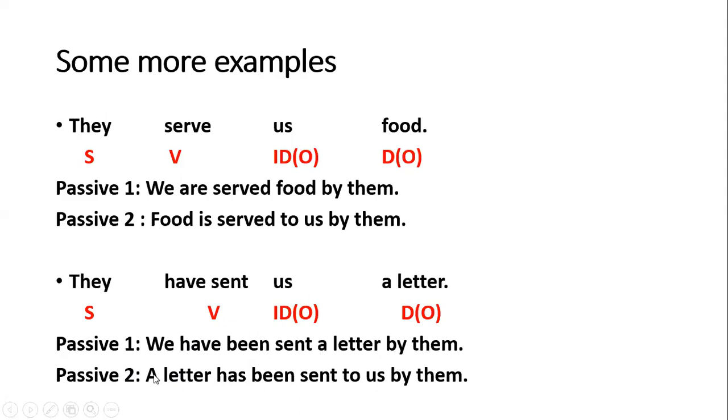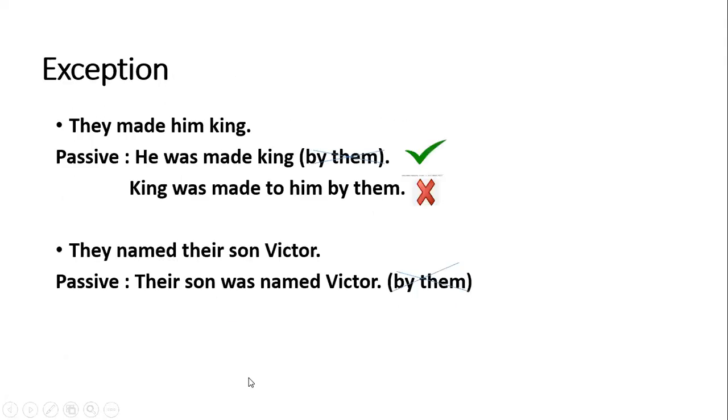If you start your passive with the direct object, then the sentence will be a letter has been sent to us by them. Now see, you are starting your sentence with a letter. That means it is singular, so you are going to use has. This thing you must take care of. What should be your helping verb? It should be according to the subject. If it is plural, then have. If it is singular, then has. Right? Now there is an exception to this rule.